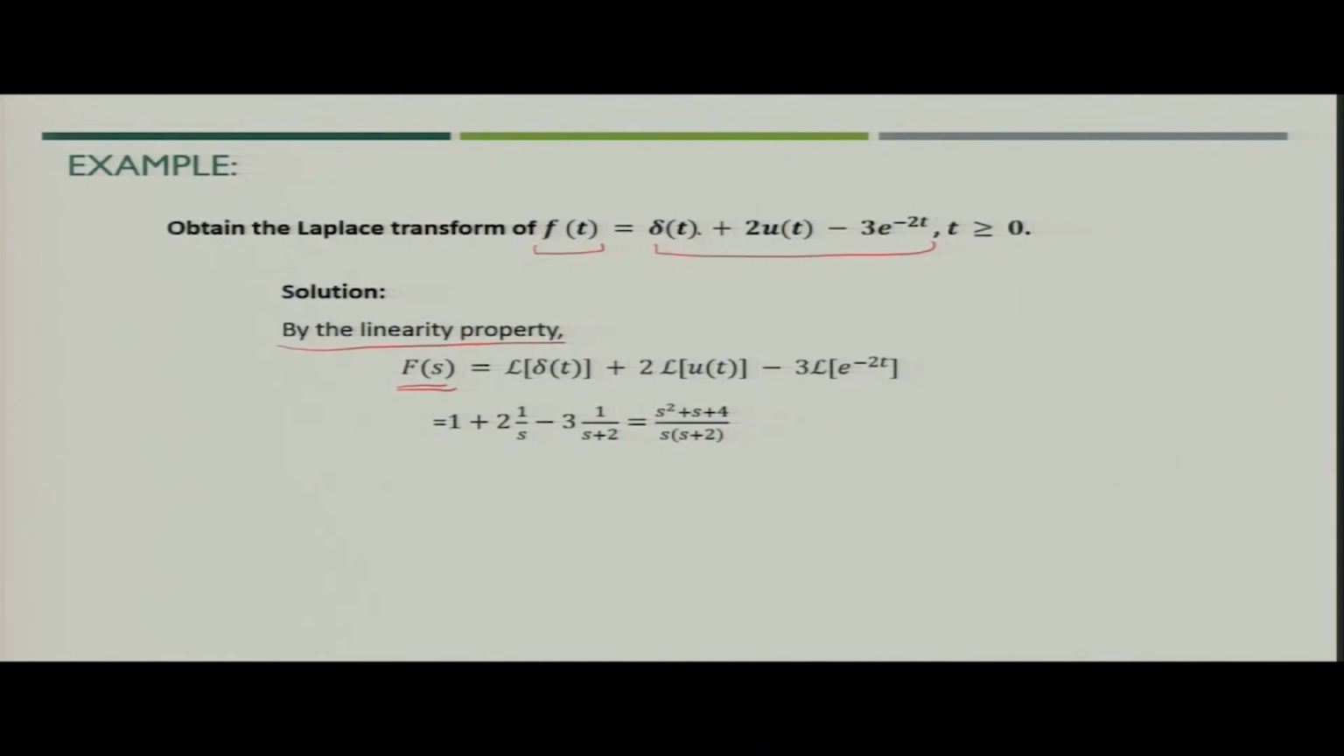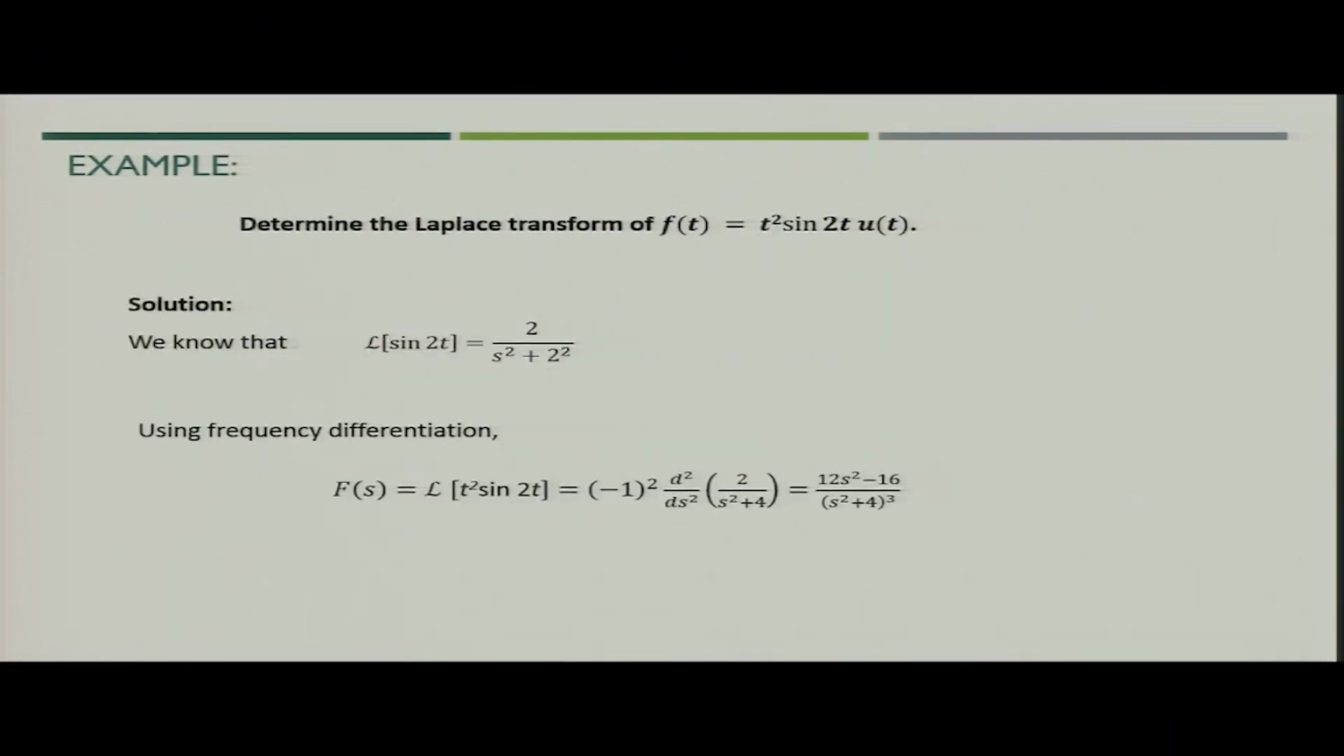The Laplace of delta t will be 1, Laplace of u t, with the 2 taken out, will be 1 by s, and then the Laplace of e to the power minus 2 t will be 1 upon s plus 2. So, now you know the Laplace transform of all these three terms. You will simplify, then you will get the Laplace transform of the complete function f t, that is s square plus s plus 4 divided by s into s plus 2.